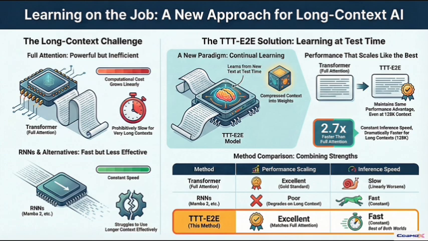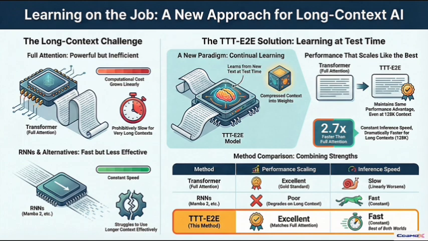So how does that actually work in practice? I mean, how do you get a model to build intuition? Well, they start with a pretty standard architecture, a transformer, but it uses sliding window attention, or SWA. Okay, and for anyone who doesn't know, SWA just looks at a local window of tokens, right? Maybe the last 8,000 or so. Yeah. To limit that quadratic cost. Precisely. But that creates a new problem. You lose the global context. That's the trade-off. So how do they get that long-range understanding back?